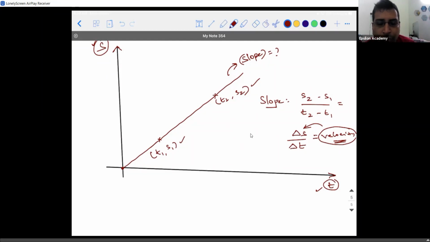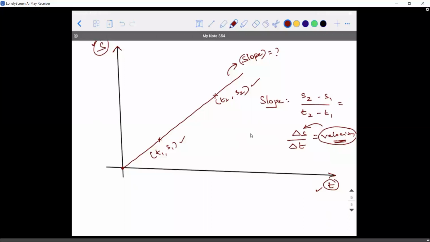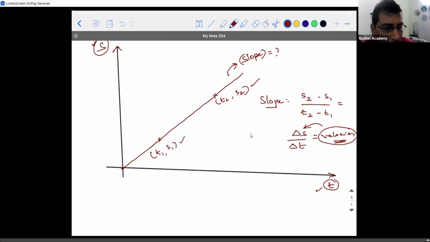Right? So when that is the case, if I ask you the slope of any line, what are the minimum number of points that I require to calculate the slope of it? At least 2. I can have more than 2 also. With 1 point, I can definitely not do it. So what is the slope of this line?